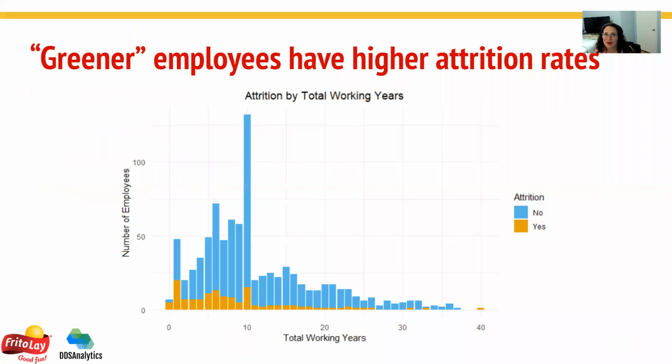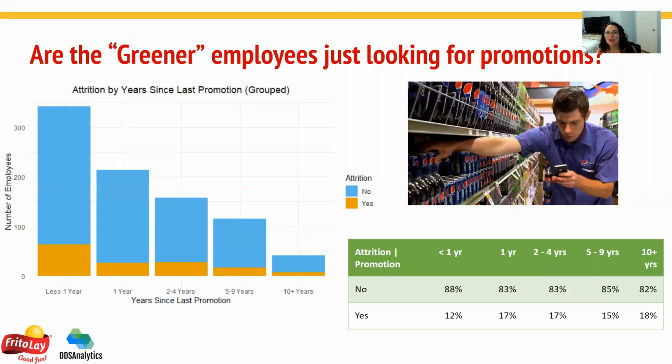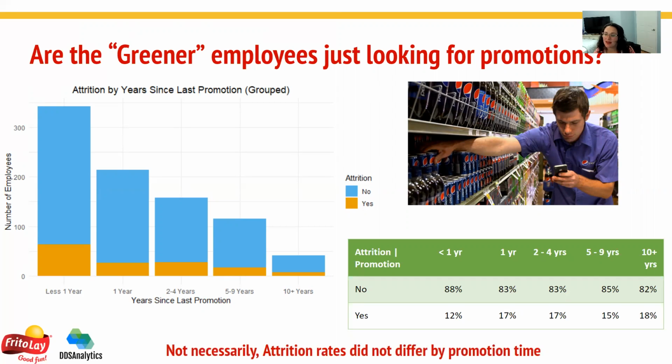and we look forward to hearing how we match up against our competitors. First and foremost, we looked at the attrition by total working years, and what we saw is that employees with under 10 years in the workforce had higher attrition rates. So, are these greener employees looking for promotions? What we saw was not necessarily the case. Attrition rates didn't differ by promotion time, and it ranged from about 12 to 18%, which wasn't really